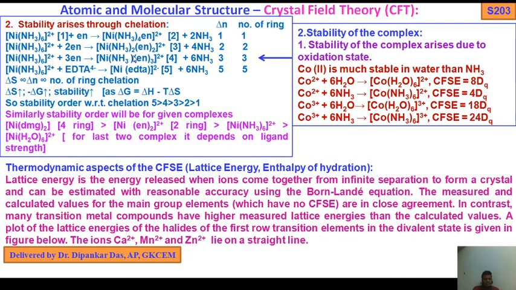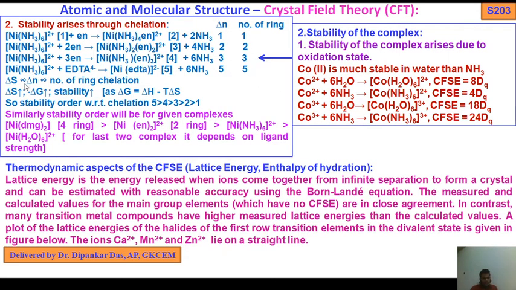we get Ni(en)3 2+, okay, and it is assigned as complex 4, 6 ammonia, delta n 3, 3 rings. Again Ni(NH3)6 2+ with EDTA4-, we get Ni(EDTA) 2-, that is assigned as complex number 5, 6 ammonia, delta n equals 5, number of rings 5.